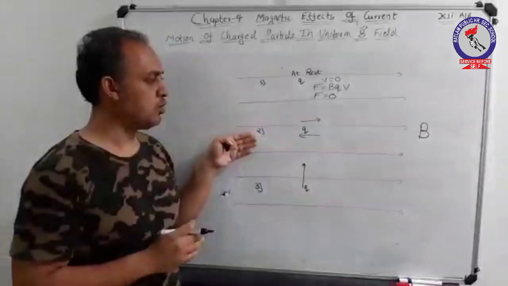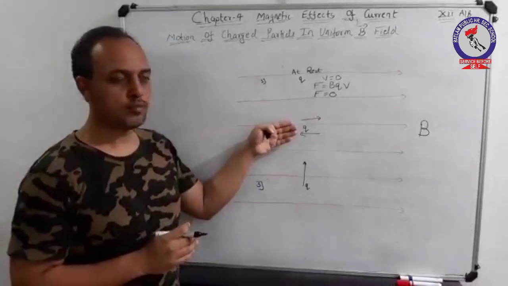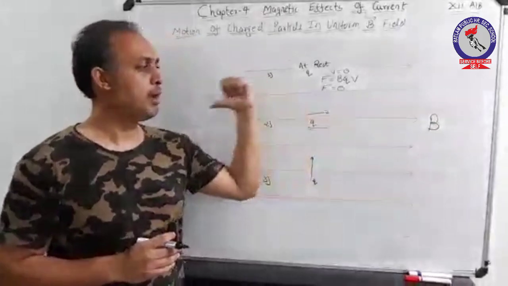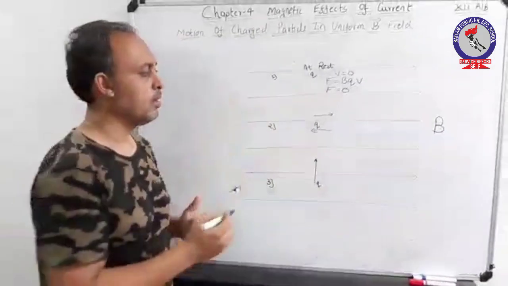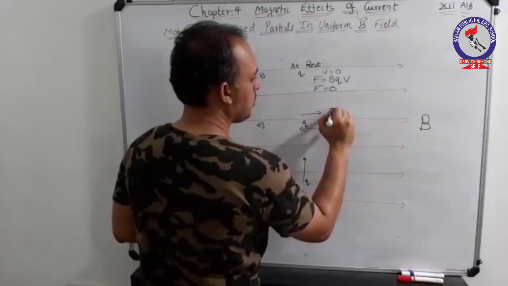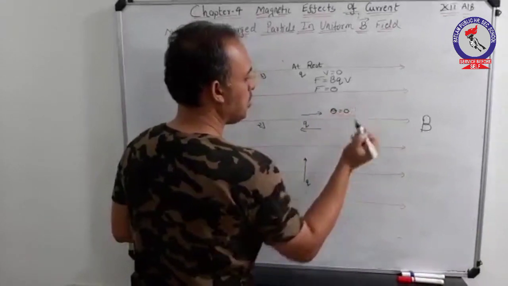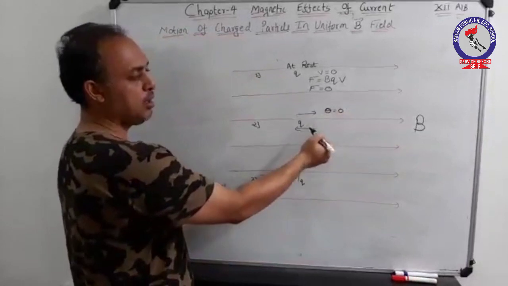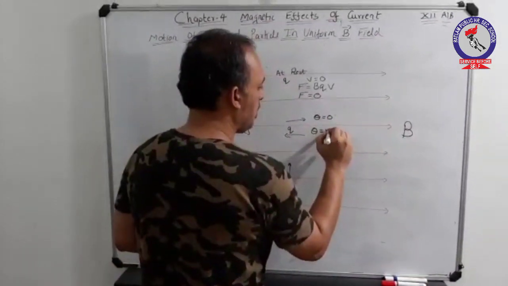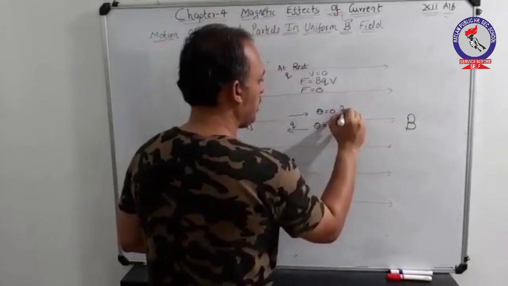Moving on to another concept, the charge moving parallel to the direction of magnetic field and anti-parallel to the direction of magnetic field. If the charged particle is moving parallel, under this condition you have theta equal to 0 degree, and if it is moving in anti-parallel direction, you have theta equal to 180 degree.